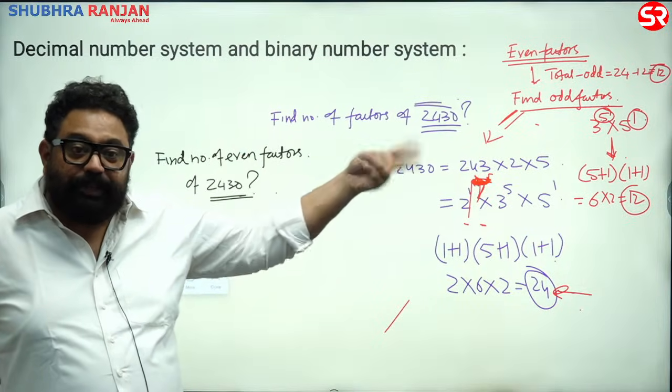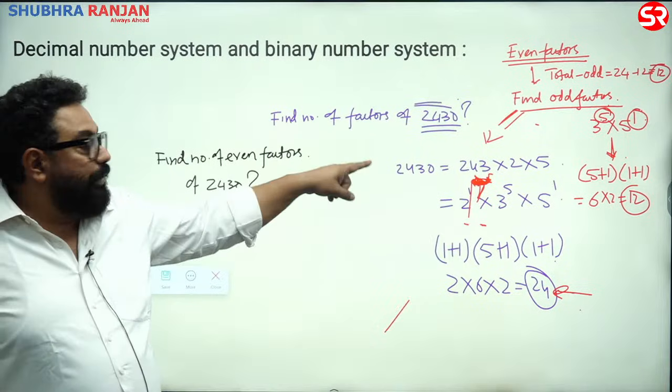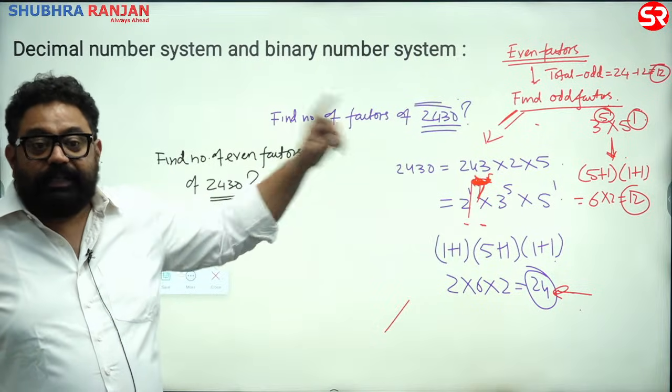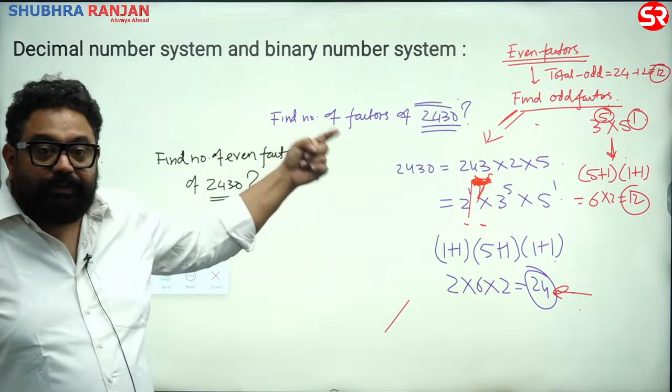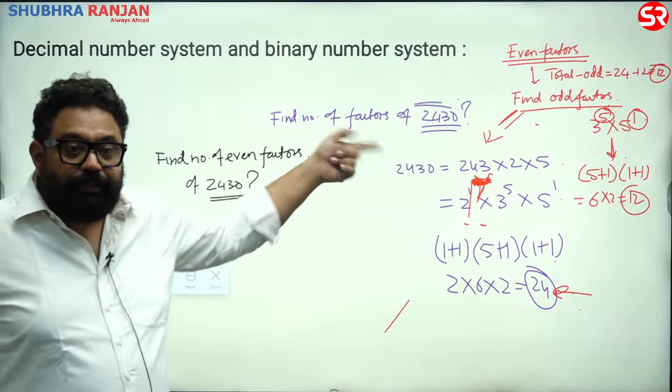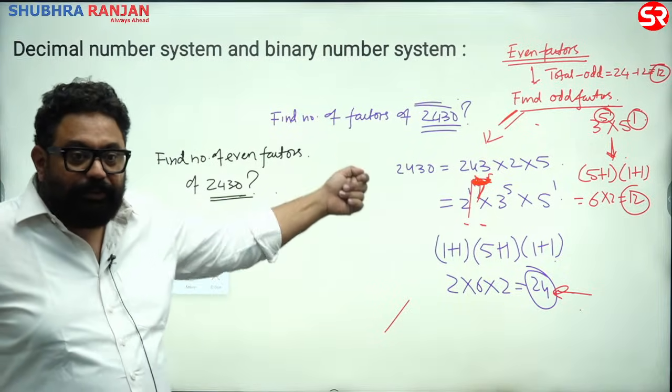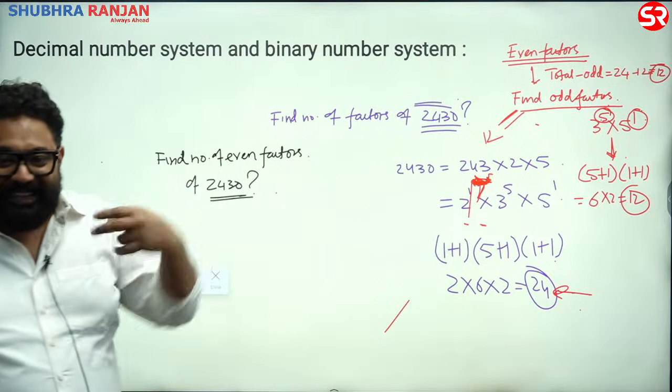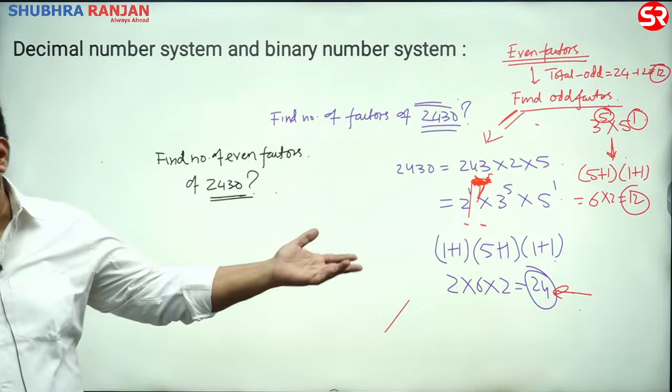So 2 multiplied keeps going. Then 2 into 5 is 10, again even. Then 2 into 3 into 5, 2 into 3 square into 5, 2 into 3 cube into 5. Getting my point? So they get counted like this, no need.